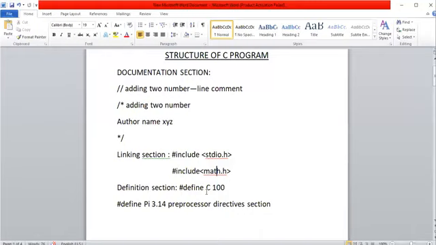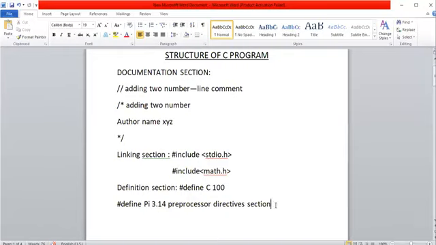So instead of repeating that value that many times, just copy that particular value into one standard constant variable like C 100. So define C 100 means here the C value is 100 now. Wherever C is appearing, the compiler substitutes 100 at that particular place. Or we can define pi value as 3.14 or something. Now wherever pi is appearing in the program, the compiler simply substitutes the pi value as 3.14.